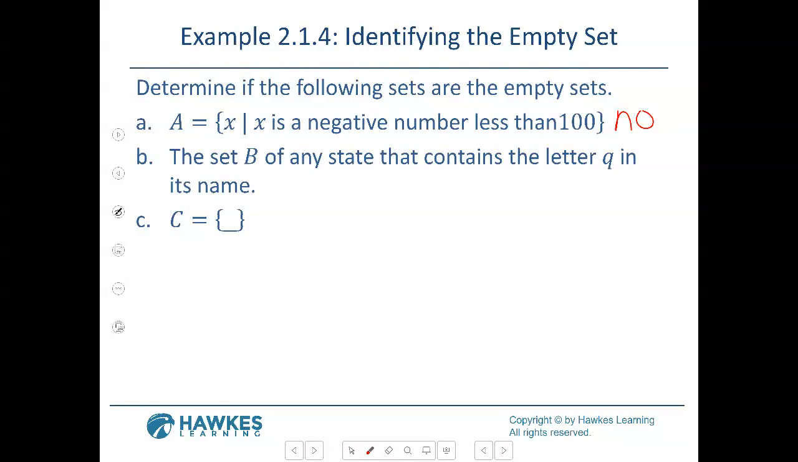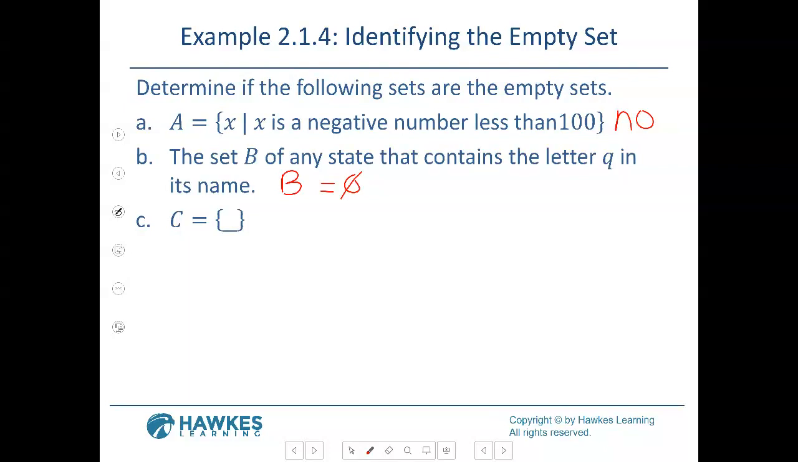So B, the set B of any state that contains the letter Q in its name. They will give us 50 states to go through that contain the letter Q in their name. That's kind of unique to think about. Can you think of anything? Hawaii, California, Georgia, Texas, Tennessee. So that would be an empty set. So this is empty too. So you can write it's empty, we can do this, or it is an empty set. But this other one is not an empty set because you can put numbers in that set.